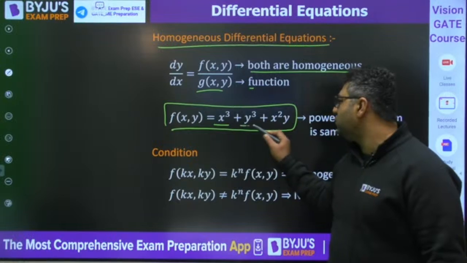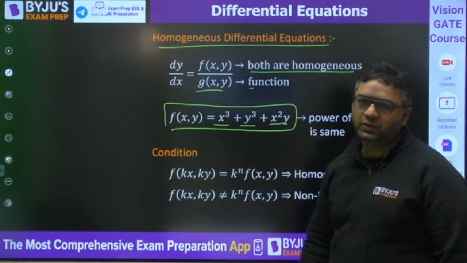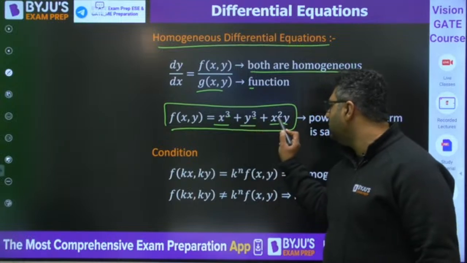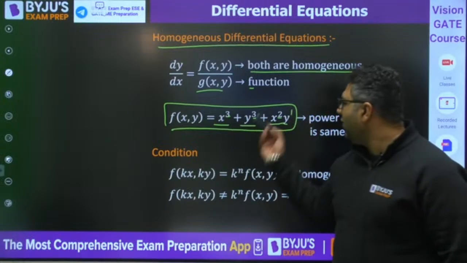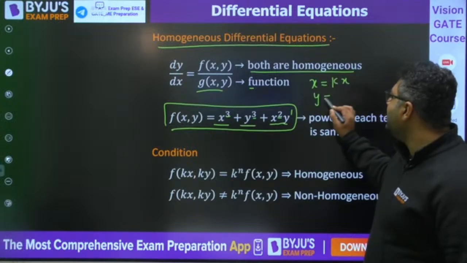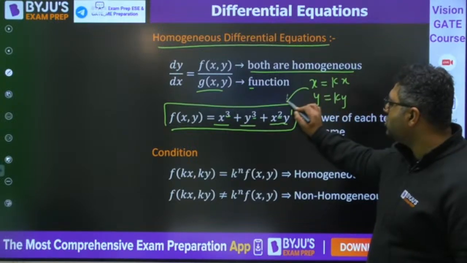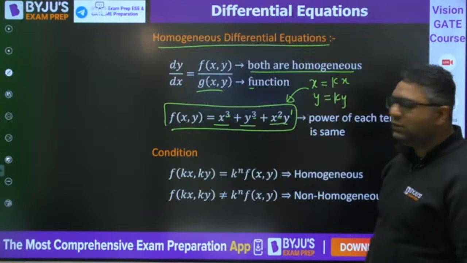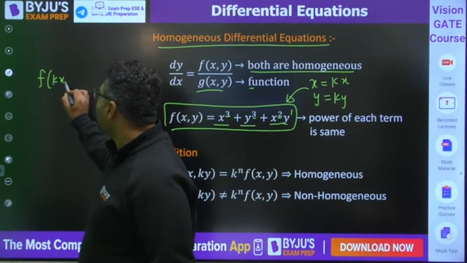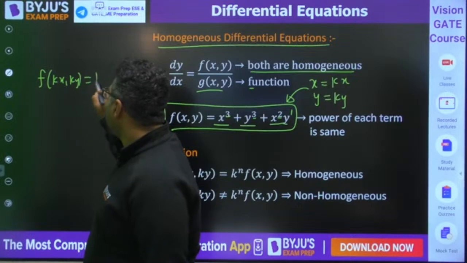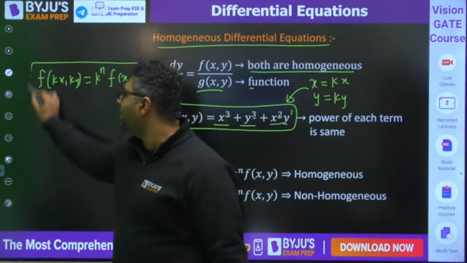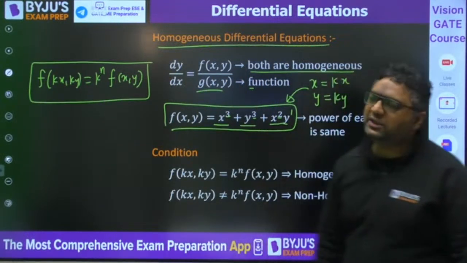Which is x cube plus y cube plus x square y. So when you are having this, you can see the power is the same every time. This is 2 plus 1, 3. If you put x equals kx and y equals ky in this equation, the function will become f of kx comma ky, and you are going to get k to the power n times the function f of x y. If you are getting this, this is the identification that the function is a homogeneous function.